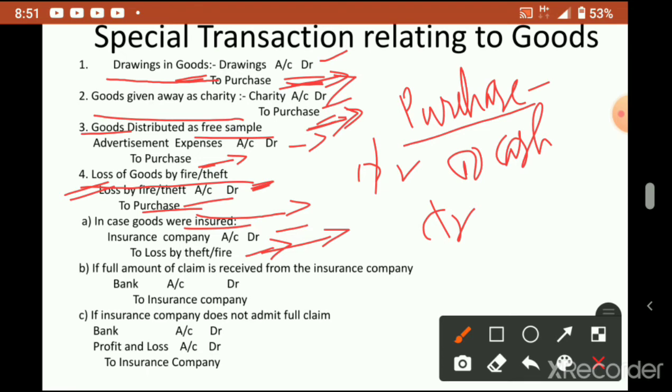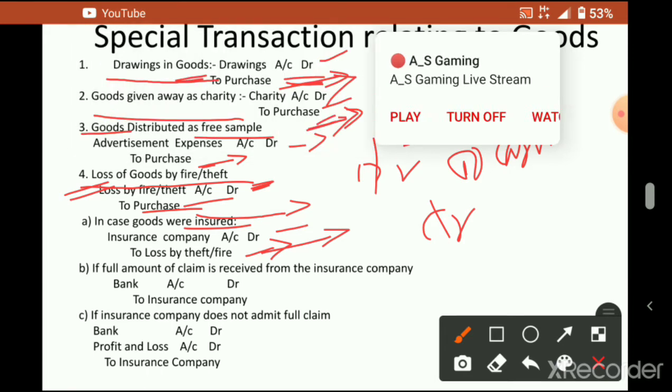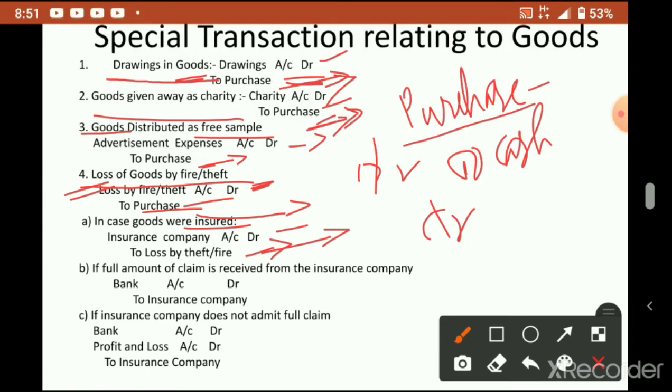Now insurance company has taken the risk, not our risk. Now when you receive the full amount from the insurance company, then what you have to write? Bank account debtor to insurance company. So first we have to close the loss by fire account through insurance company account because the goods are insured.